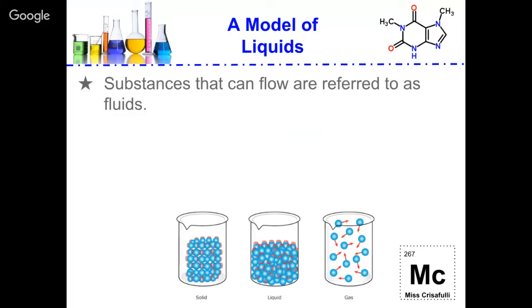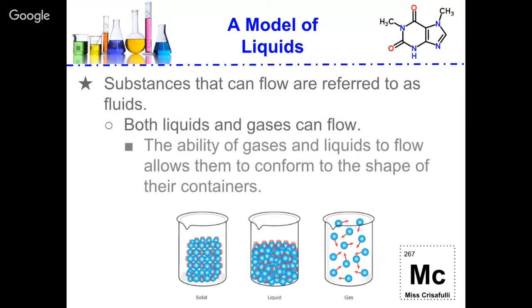Let's talk about models of liquids. Substances that can flow are referred to as fluids. Both liquids and gases can flow. The ability of gases and liquids to flow allows them to conform to the shape of their containers. As we look in the pictures down at the bottom, we can see that solids can maintain their shape, whereas liquids and gases fit their containers. Liquids will take the shape of their container as well as gases, and gases completely expand to fill their container.